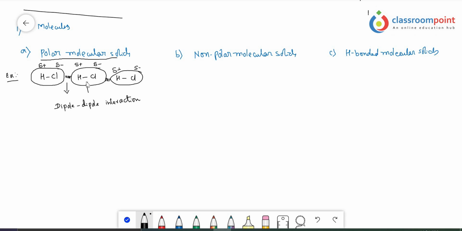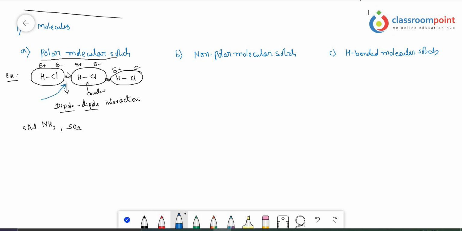So between the hydrogen atom and chlorine atom, a covalent bond is there. But between HCl molecules, dipole-dipole attraction is there. So such types of solids are called polar molecular solids. There are many examples you can take. NH3: solid NH3 also comes under the category of polar molecular solids, and solid SO2 also comes under the category of polar molecular solids, where only dipole-dipole attraction forces are there. And we know that these dipole-dipole attraction forces are a very weak force of attraction.